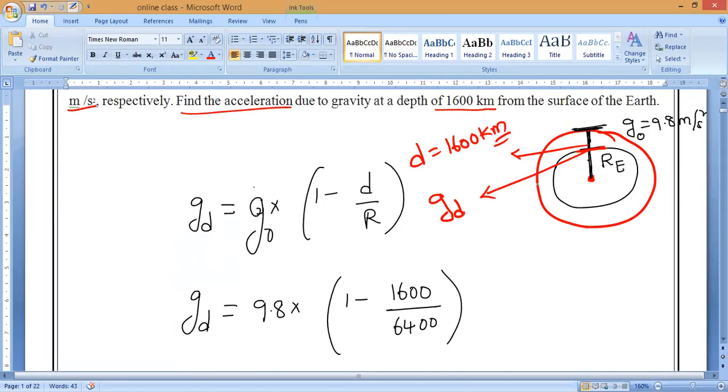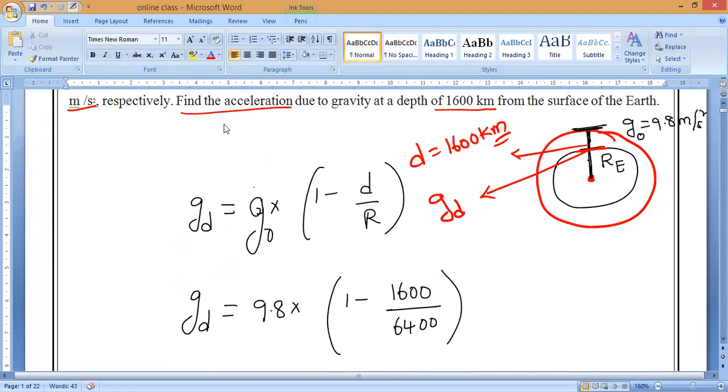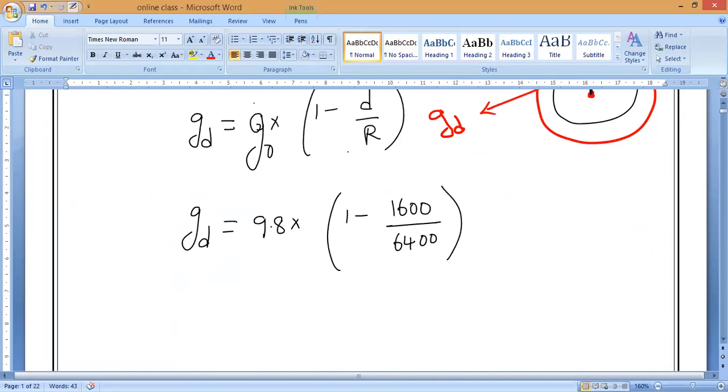Check it. What have they given? 1600. So now you can cancel, as we know.